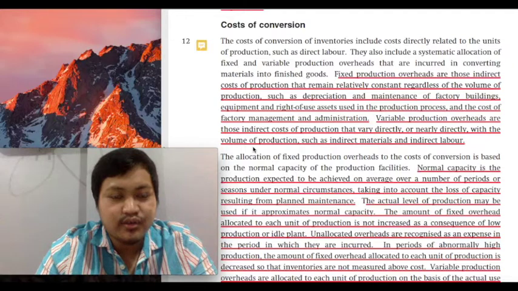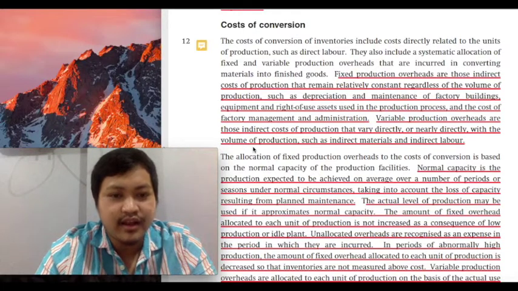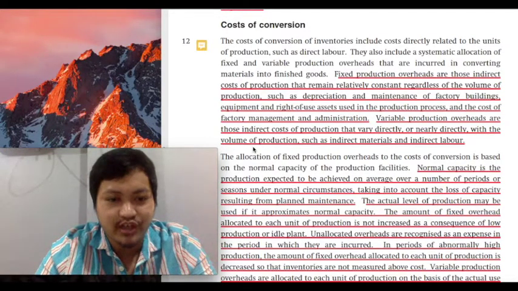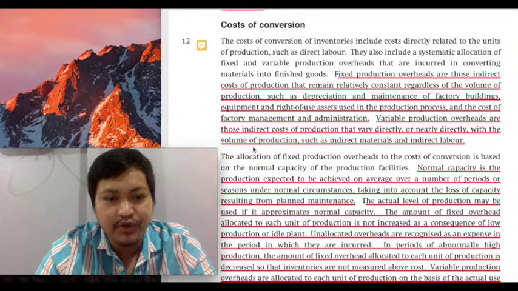So this is where students get confused. They have already established in their minds that fixed overhead is always constant. And again, that is true with regard to the total amount. But if you are talking about the per unit cost already, then definitely it will now vary depending on the level of production. The more units you produce, the higher the denominator, therefore the lower the per unit cost.